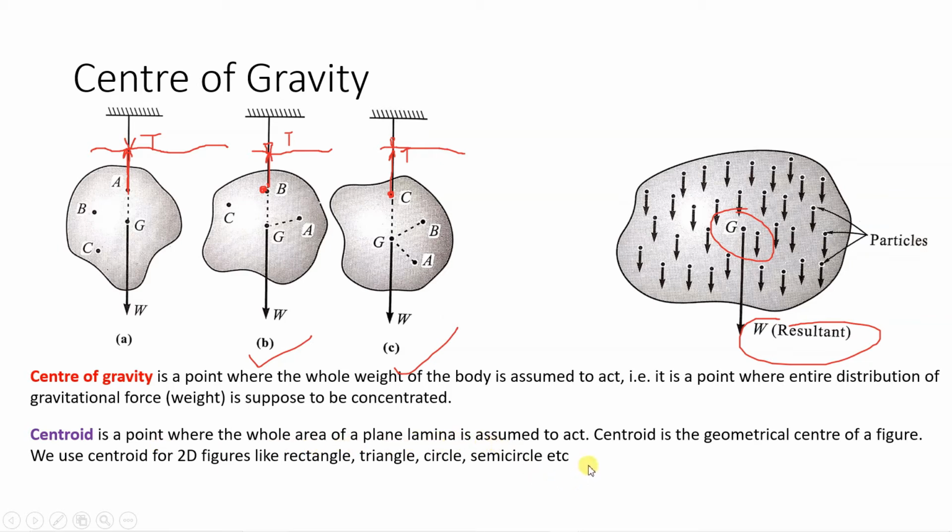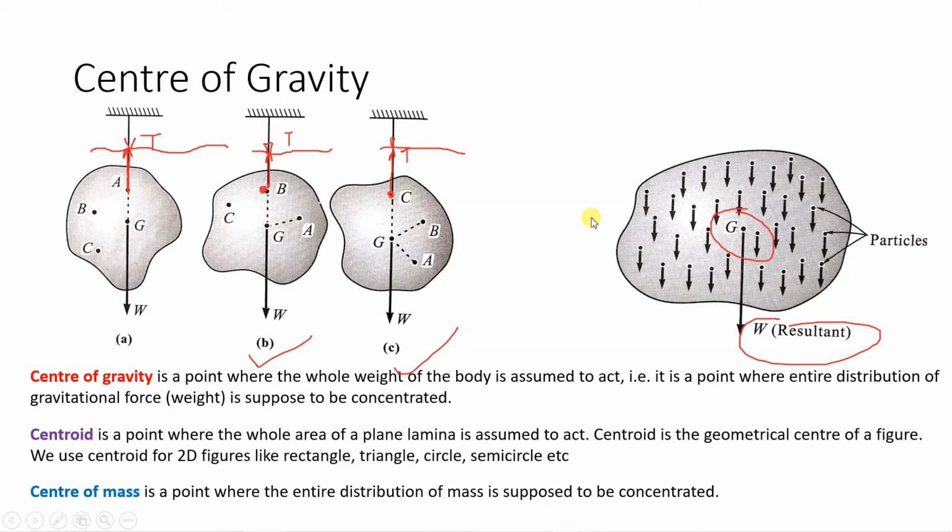Now the third concept we will see, center of mass. So what is center of mass? It is a point where the entire distribution of mass is supposed to be concentrated. Now here, what is the unit of this W? Weight is in Newton. And if you consider center of mass, there will be M, and it will be in kg. Now all these three concepts are closely related to one another.